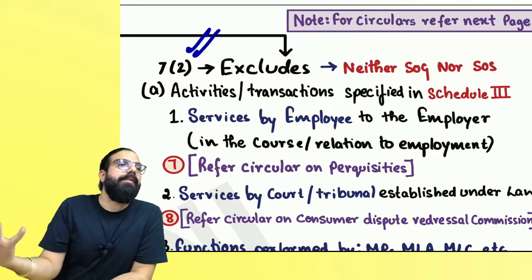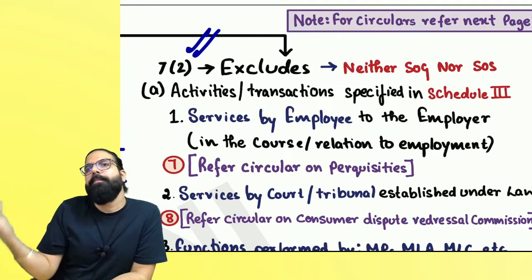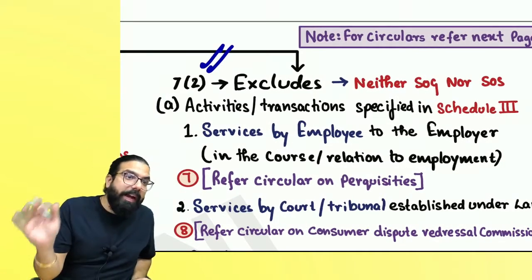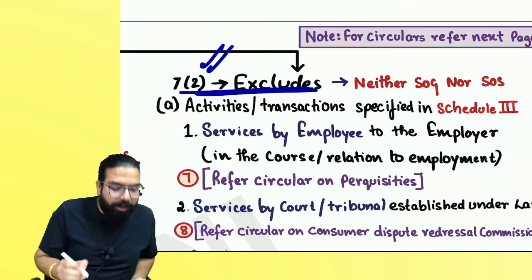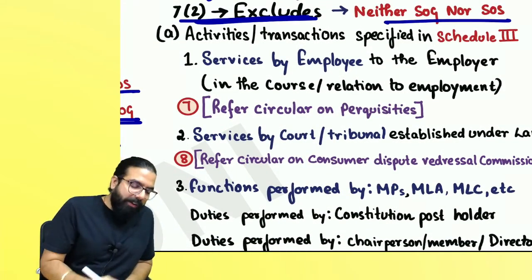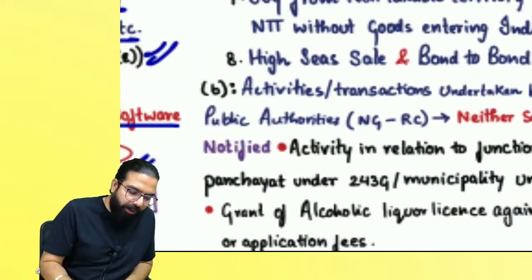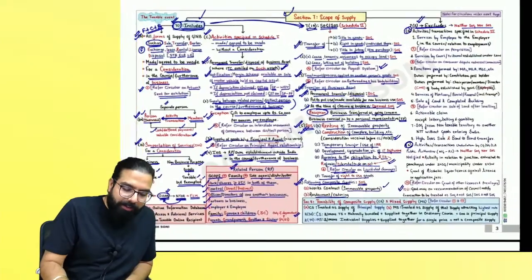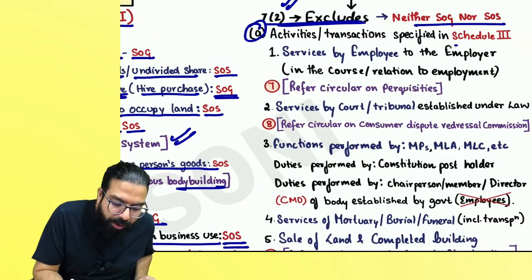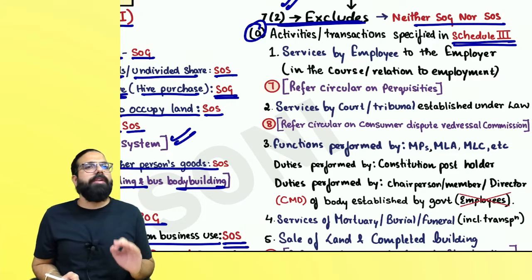But even if an activity falls in section number 7.1 A, B or C as supply, if government writes it in section number 7.2, then it will be neither supply of goods nor supply of service. Section number 7.2 has section number 7.2A and section number 7.2B. In Section 7.2A, government told those activities which are told in Schedule 3 will be neither supply of goods nor supply of service.